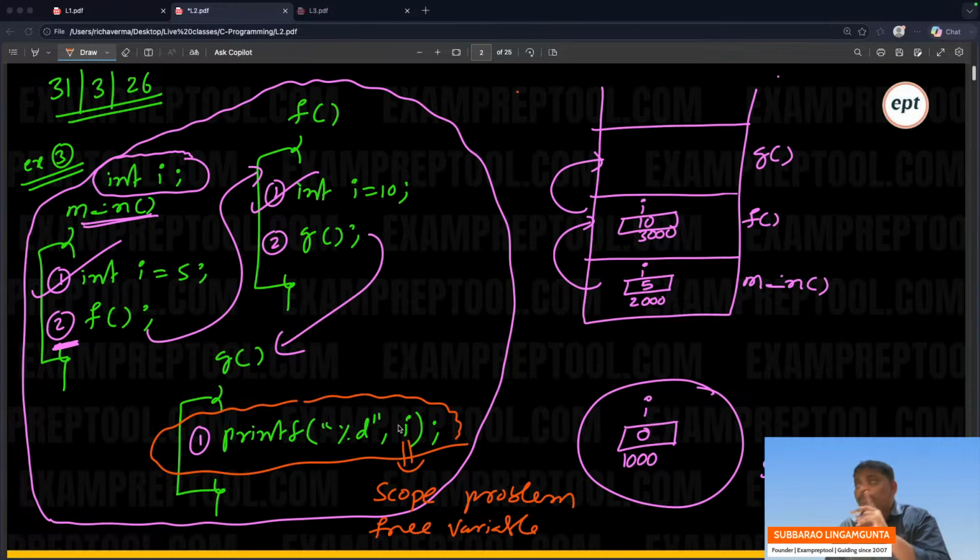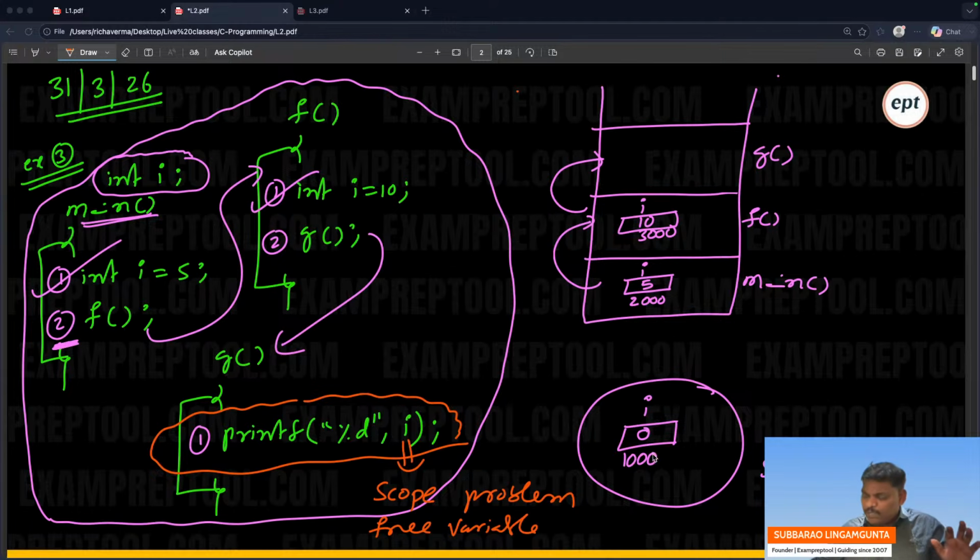Immediately the compiler thinks, okay, if I want to solve it at compilation time, what has been created? Only the global variable is created. So if no local, print global. What is the meaning of this? The scope problem is solved by the compiler. That is called static scoping. If the scope problem is solved by the compiler, that is static scoping, and the solution is no local, print global. What is the global? The global variable, which is in the static area, you got to know it is 0.